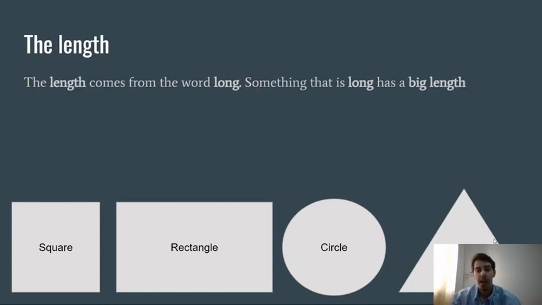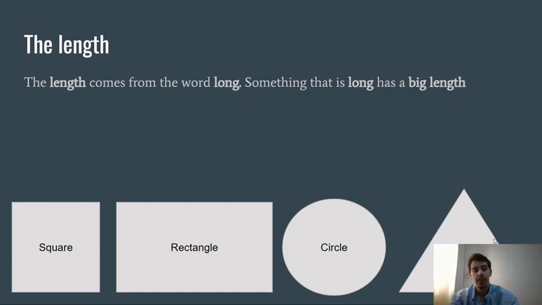So the first dimension we're going to study is the length. The length comes from the word long. Something that is long has a big length. For example, I take this pen. This pen is very long. It's got a big length.